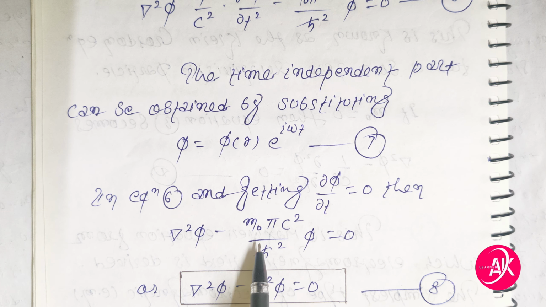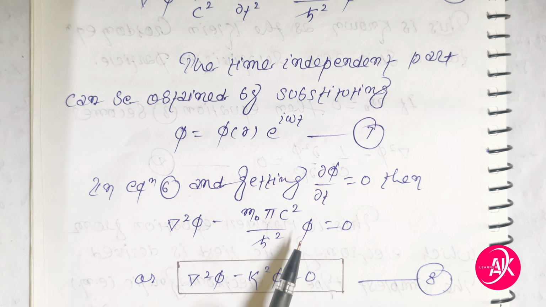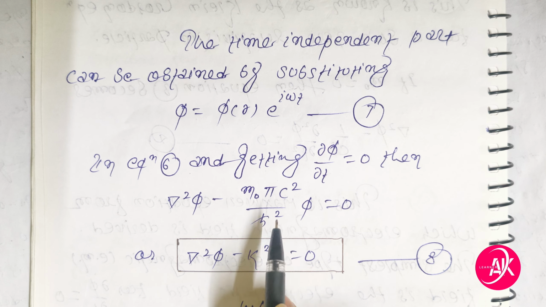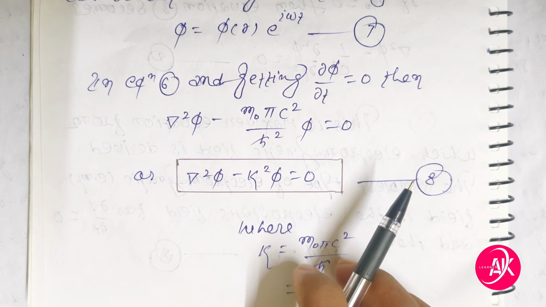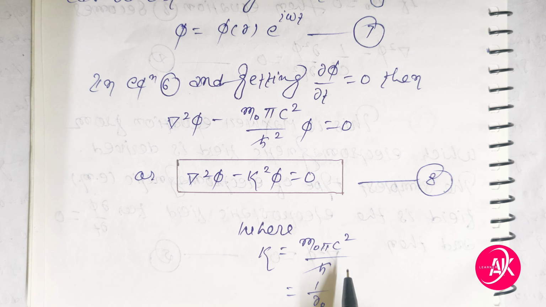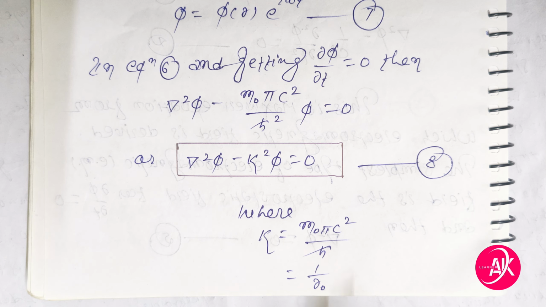In equation 6, getting del phi by del t is equal to 0, then del squared phi minus m naught pi squared c squared by h cut squared phi is equal to 0, or del squared phi minus k squared phi is equal to 0. This is equation 8, friends, where k is equal to m naught pi c by h cut, which is equal to 1 by r naught.